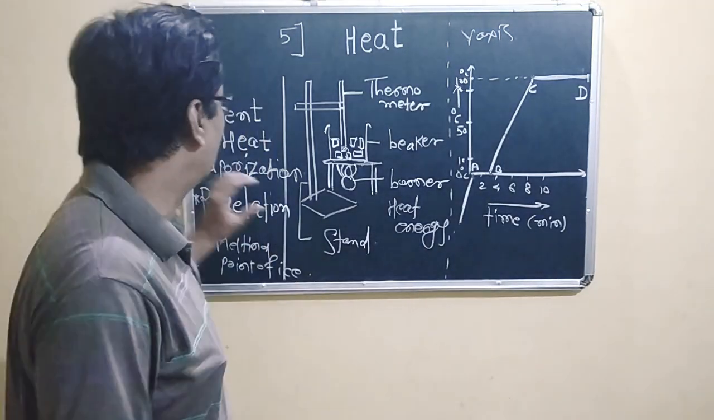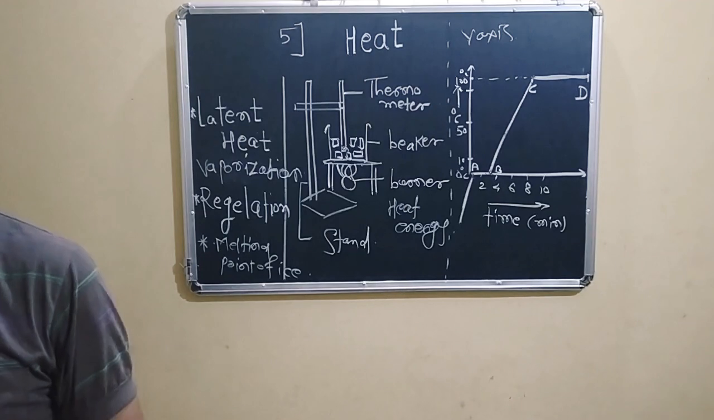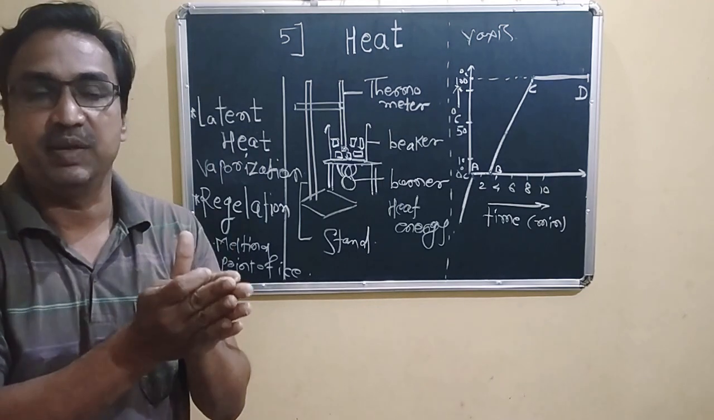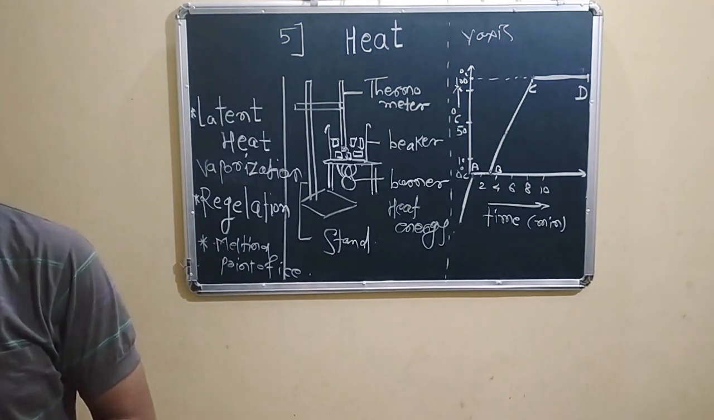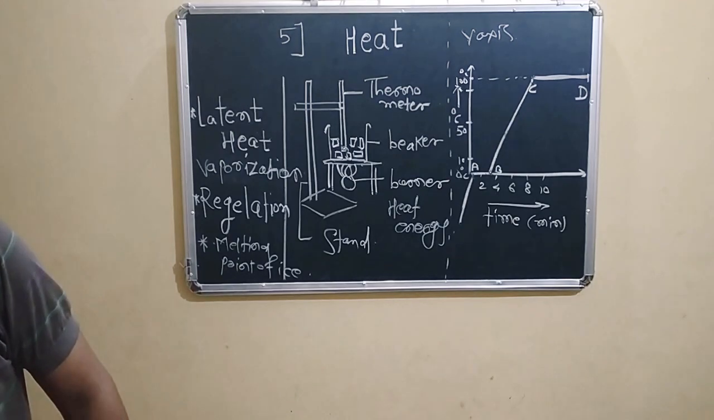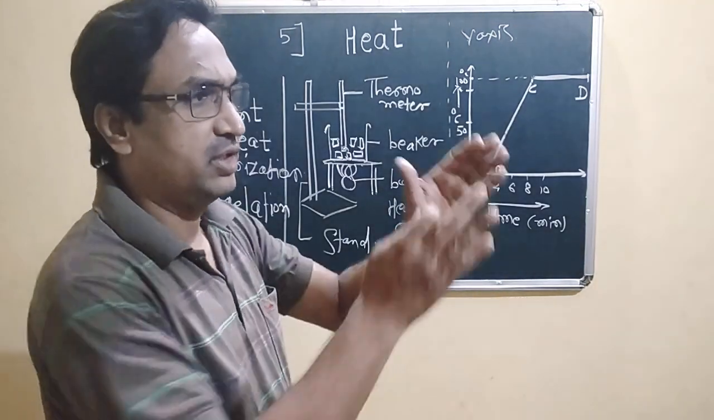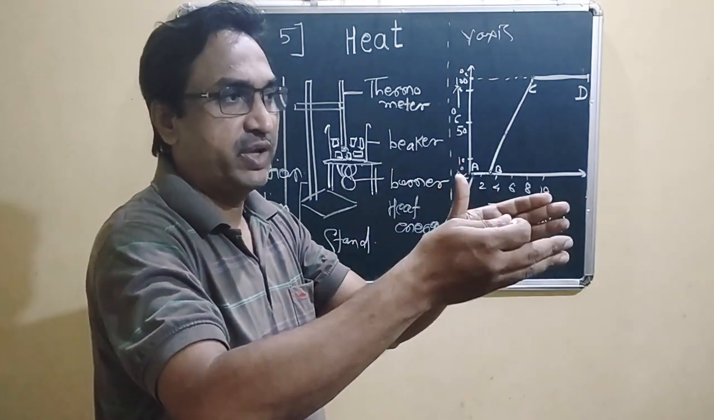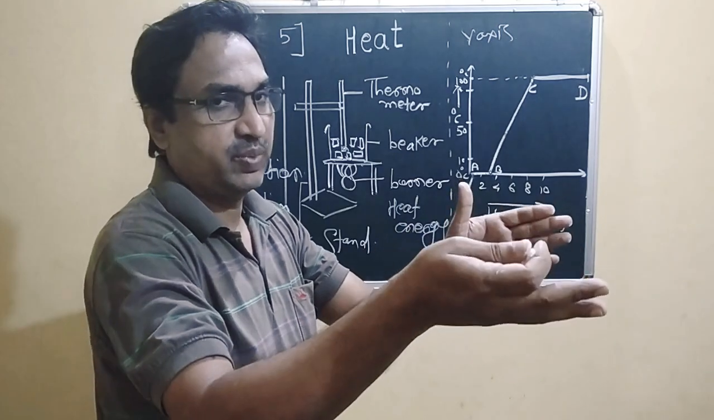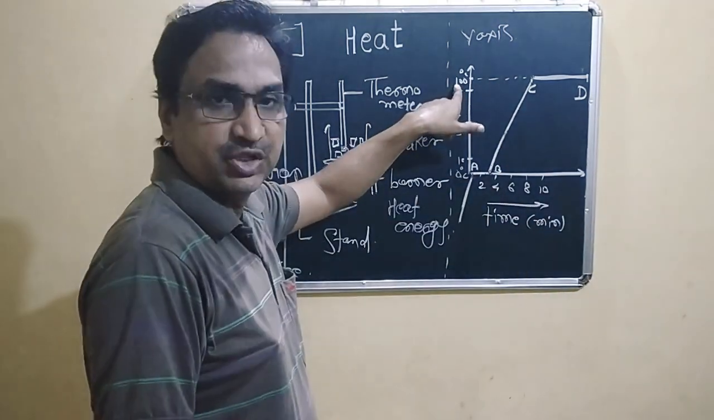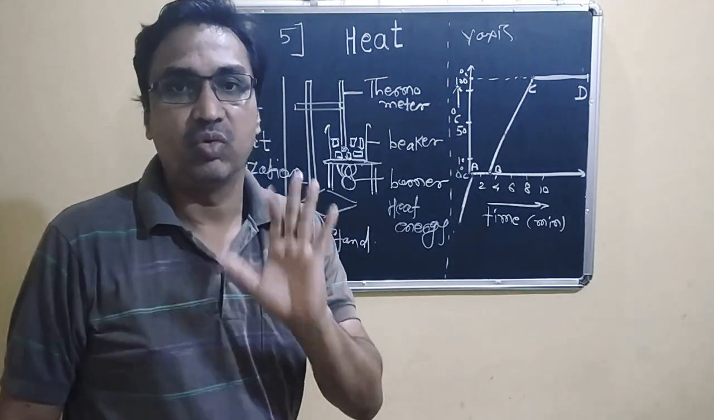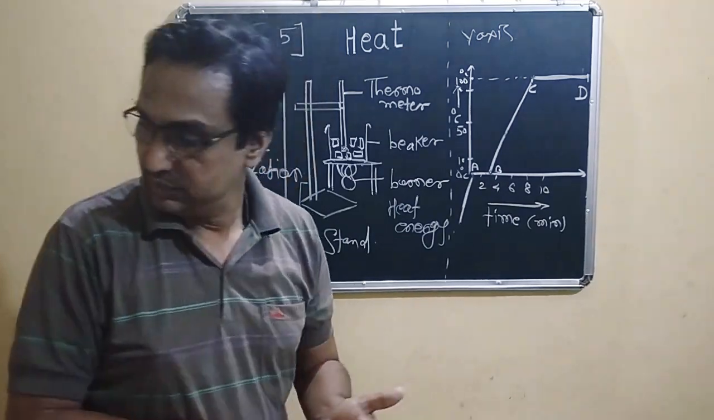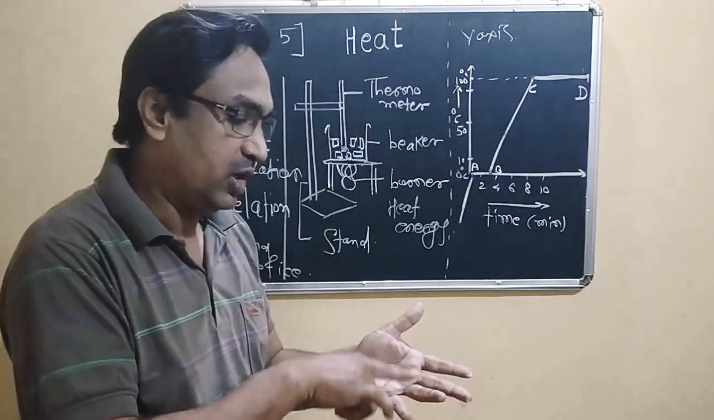So before that, what is meant by a boiling point? Boiling point is the constant temperature at which a liquid transforms into the gaseous state. That means one phase to another phase, liquid phase to gaseous phase, and this temperature is called the boiling point of water. So we have seen the melting point of ice, and the boiling point of water.